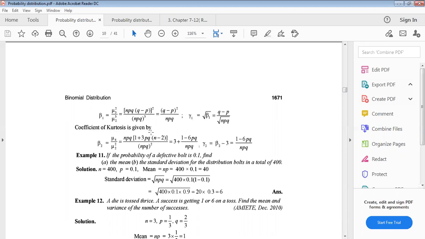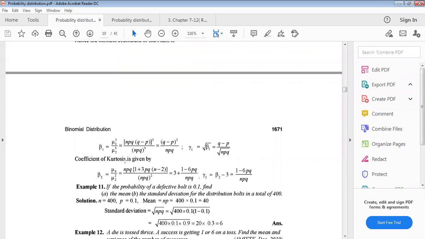Now the coefficient of kurtosis can be calculated as beta 2 equals mu4 divided by mu2 whole square. Just putting the values of mu4. Okay. Now mu2 whole square, where mu2 means npq, this is also variance. This is why just calculating this we get. Now again we know gamma 2 equals beta 2 minus 3. Karl Pearson's gamma coefficient, gamma 2 equals this. Beta 2 equals this, taking 3 minus, we get only this one. This is very important for you, calculating kurtosis.